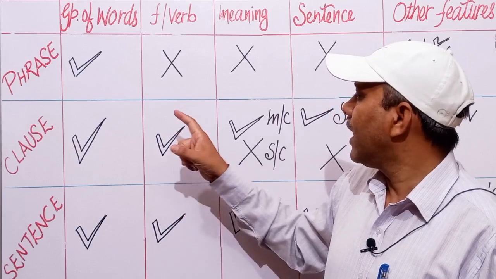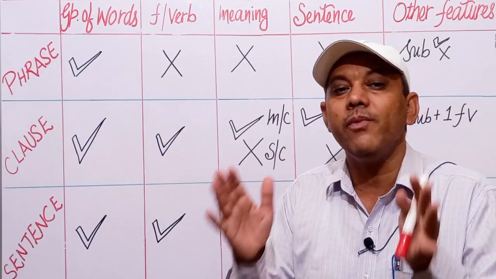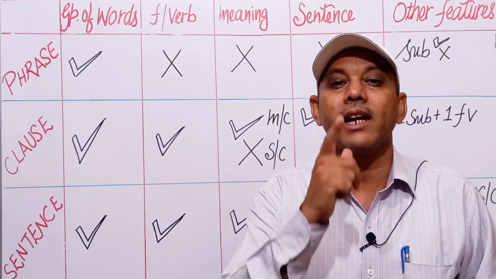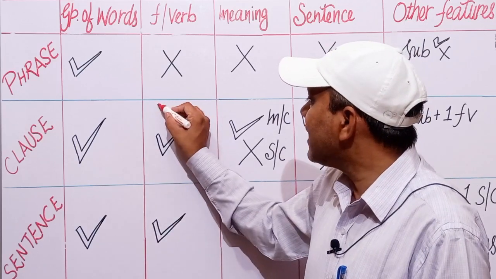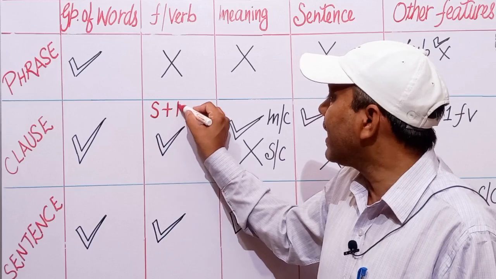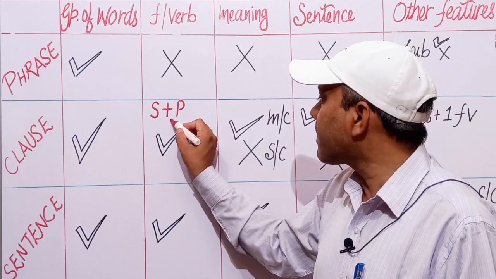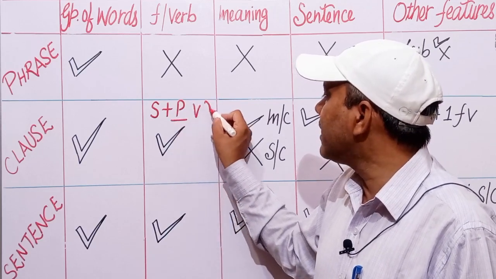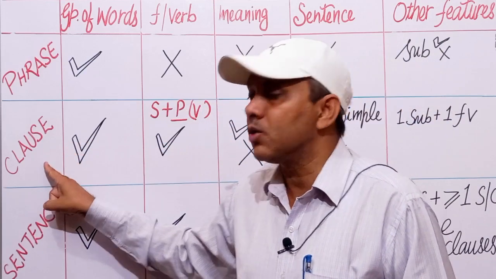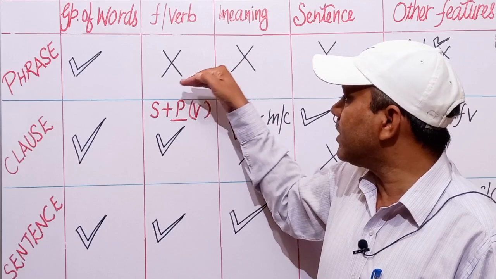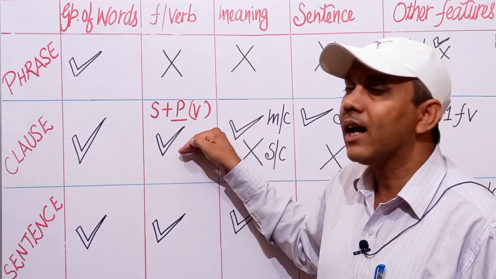For example, every clause has a finite verb and subject of its own. Means every clause has a subject and predicate of its own, and this predicate part always contains a verb. That is known as a clause. This is the basic difference between a phrase and a clause.